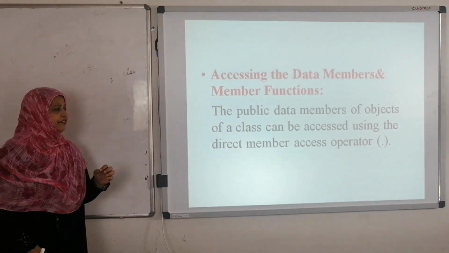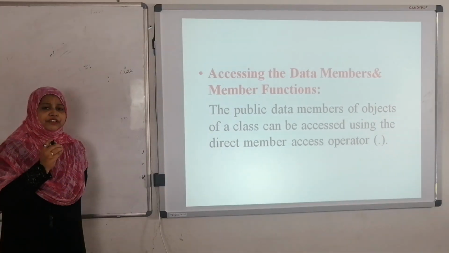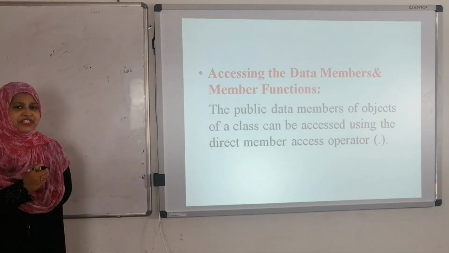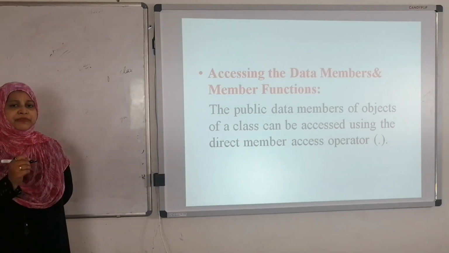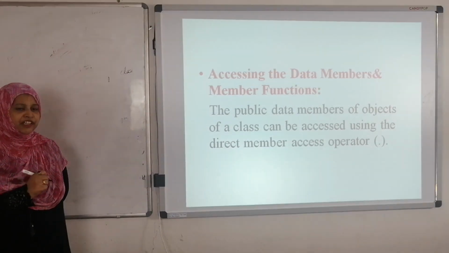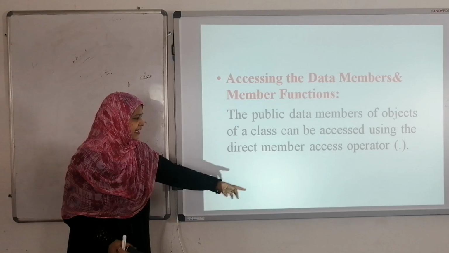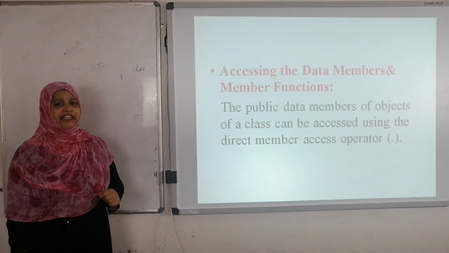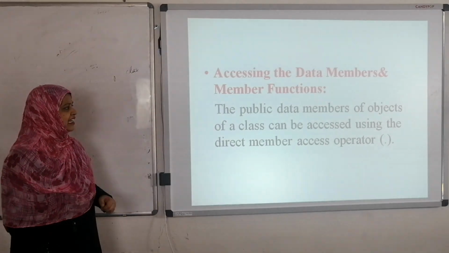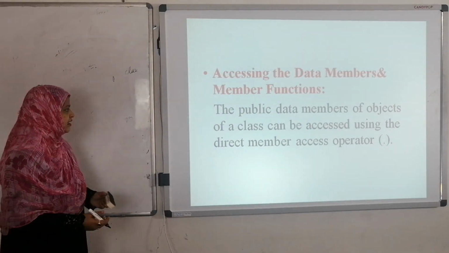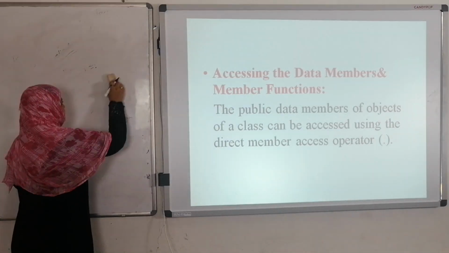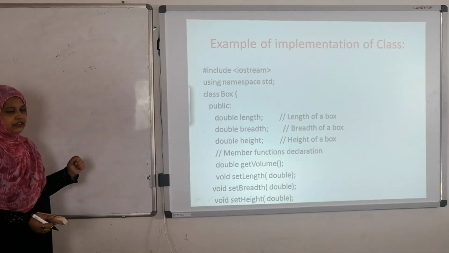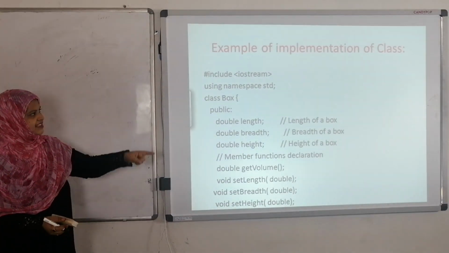Whenever we are going to access the data members and member functions of that particular class, those must be defined in the public access modifier. By using this dot operator, we can directly access those data members and member functions outside the class by using the object. I will explain with an example.